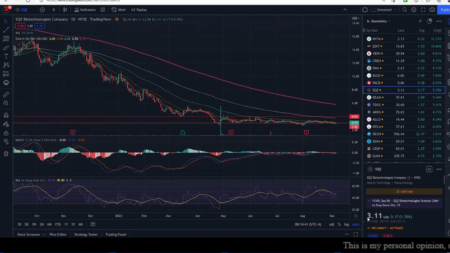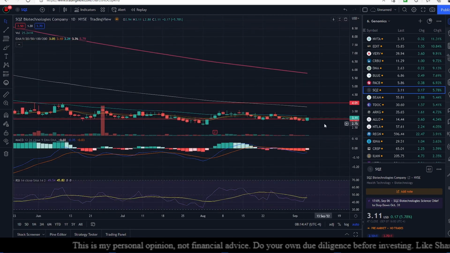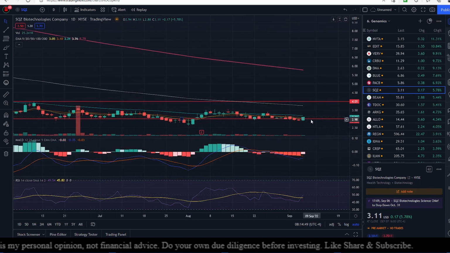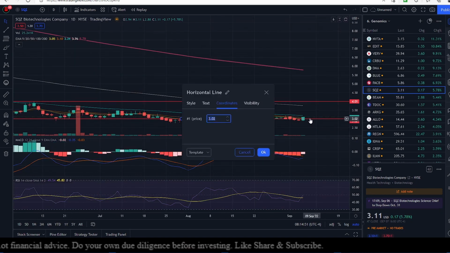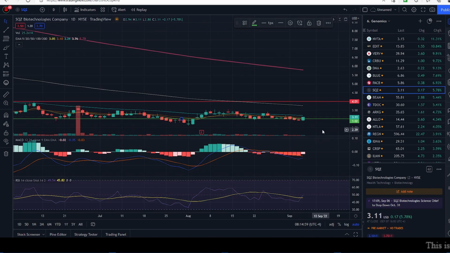SQZ is up 5.78% from yesterday, but today there are no trades pre-market, and I think our resistance of 3.02, which has been converted to a support, is going to be our first line of support for today. There's a resistance from the 50-day exponential moving average, which is sitting at 3.21. That's going to be our resistance.